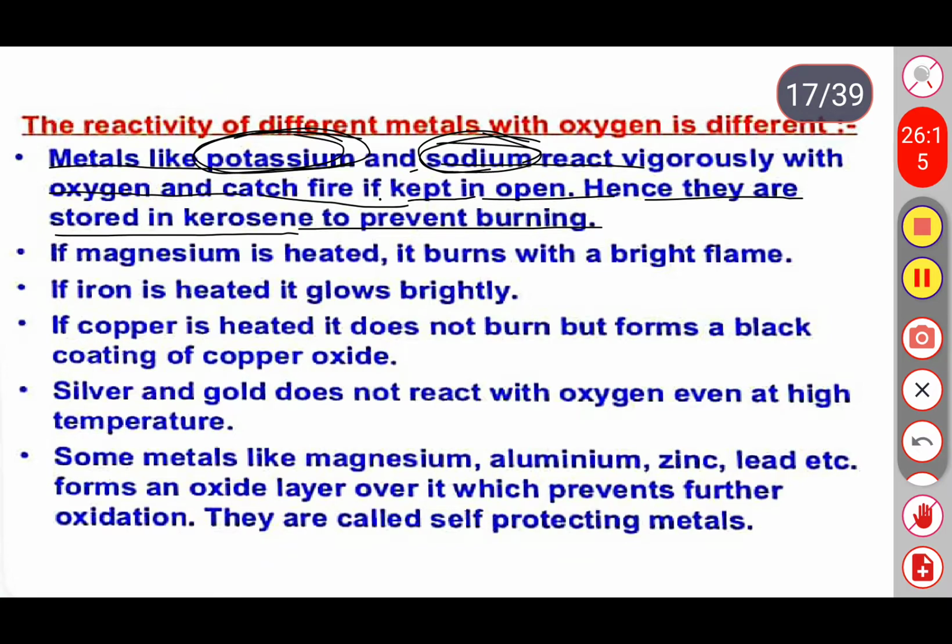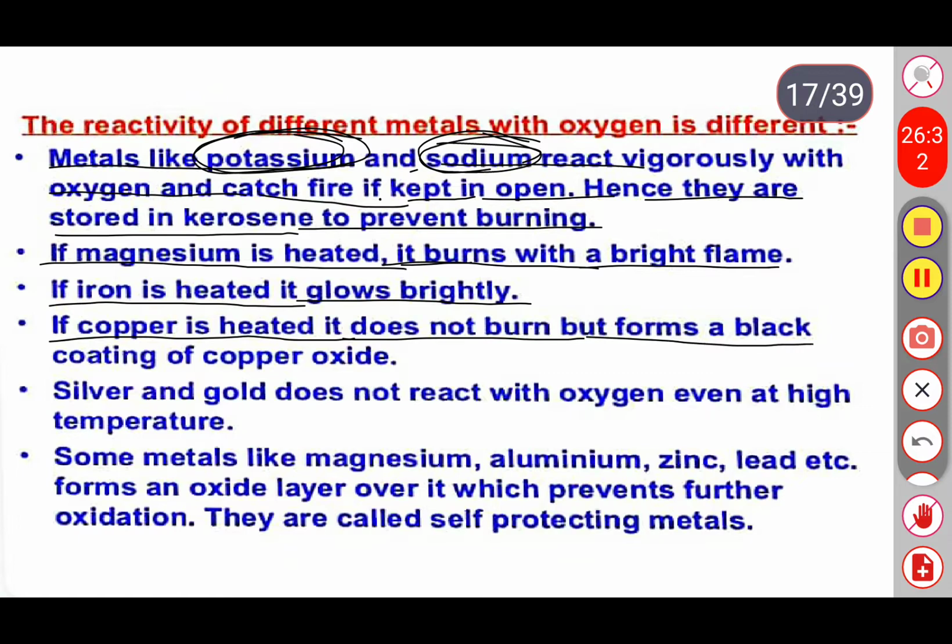If magnesium is heated, it burns with a bright flame. If iron is heated, it glows brightly. If copper is heated, it does not burn but forms a black coating of copper oxide. That copper oxide is black in color. And silver and gold do not react with the oxygen even at high temperature.